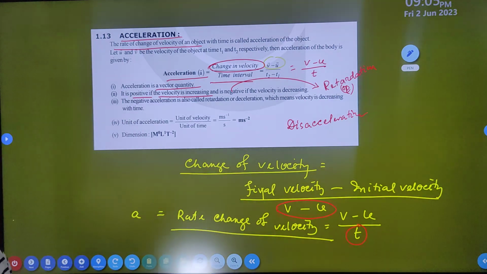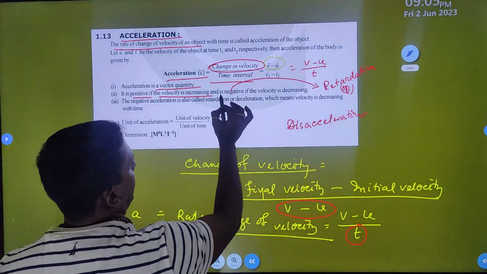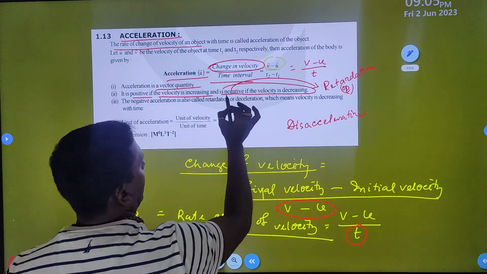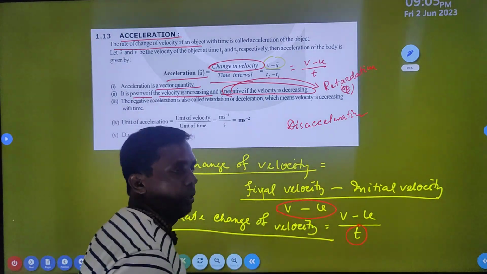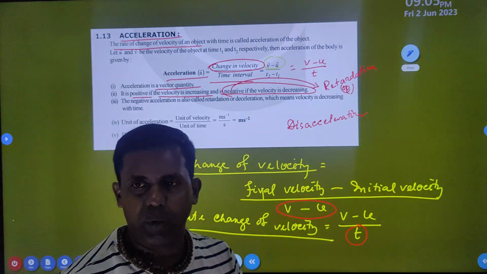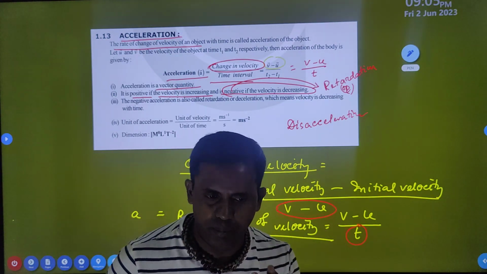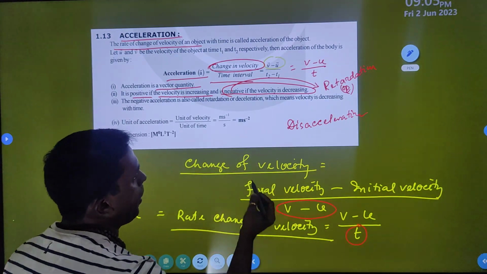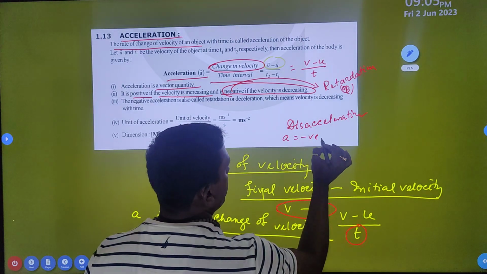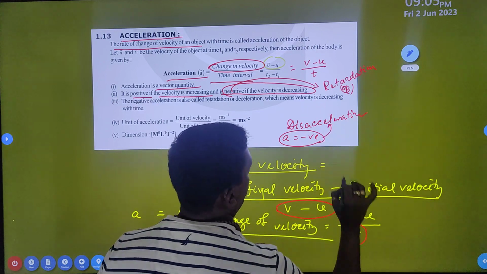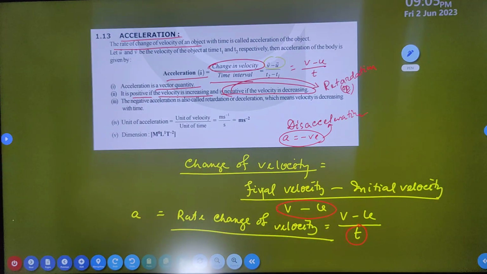It is also called deceleration, that means negative acceleration. When negative acceleration is possible, I told you it is a vector quantity, so a vector quantity can be represented as negative, right? So if I write acceleration a is equal to negative, that means it is referred to as retardation or deceleration.